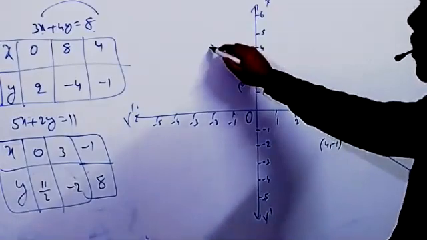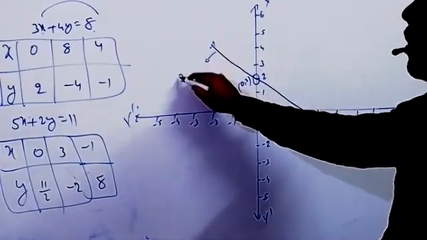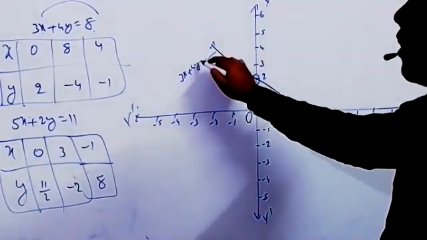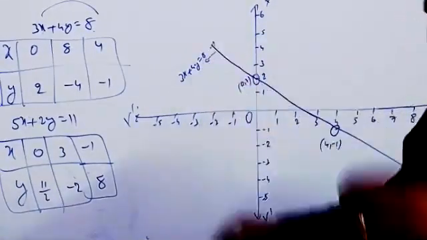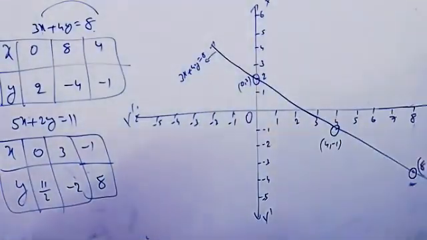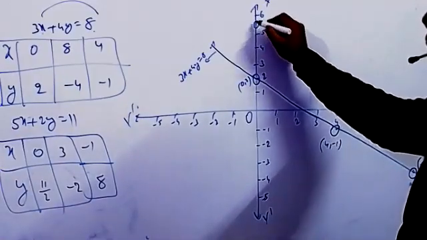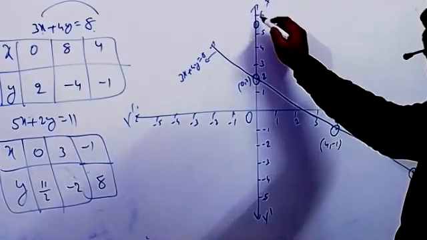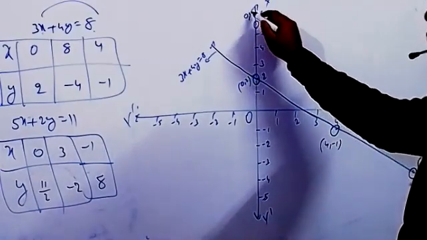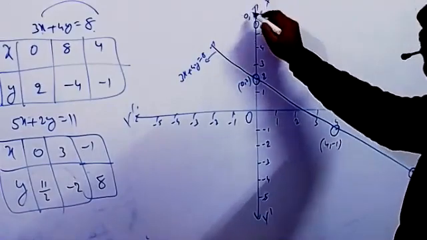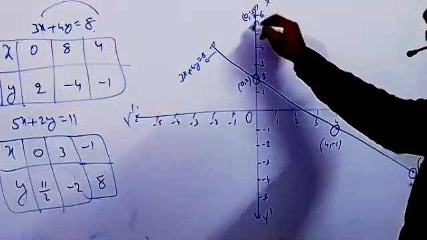The first one. What about this line here now? 3x plus 4y equal to 8. The second, 11 by 2 equal to 5.5. So this is the point, correct now? Yes, sir. 0, comma 11 by 2 is the point here.